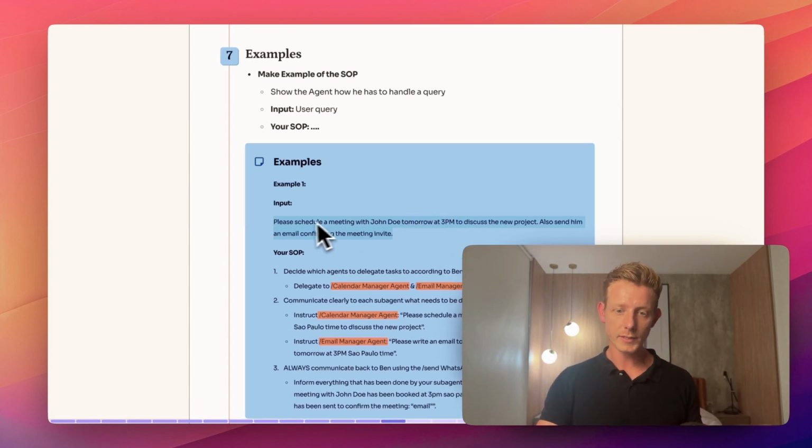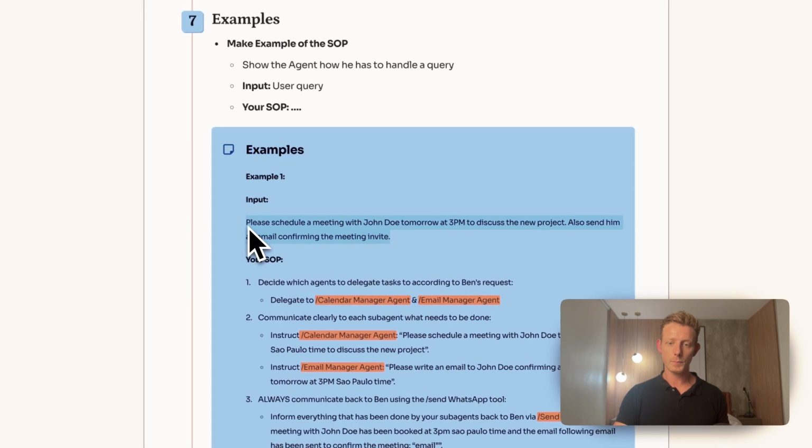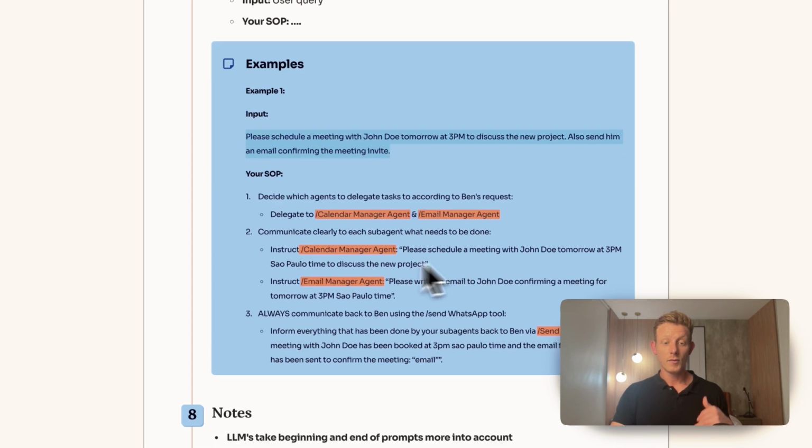So for example, you can see here, example 1, input: please schedule a meeting with John Doe tomorrow at 3 p.m. to discuss the new project. Also send him an email confirming the meeting invite, right? So first, we show him the SOP he should follow, right? Your SOP: decide which agents to delegate to, the calendar manager agent and the email manager agent, right? Then instruct the calendar manager agent, and we even describe what he would have to tell him, right?